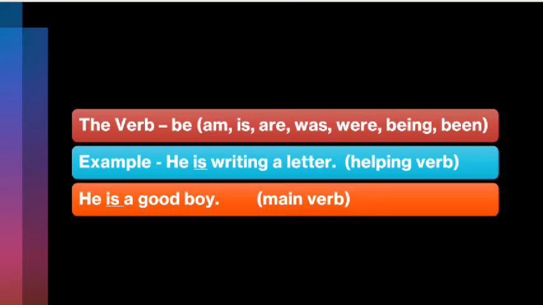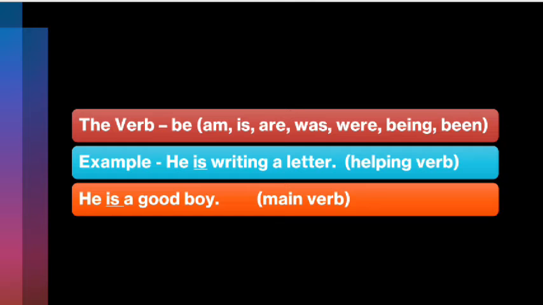It supports the main verb writing and is showing a tense, that is the present continuous tense. In another example, he is a good boy, here is is acting as a main verb. So you have to use all these auxiliary verbs in different sentences to have good practice.